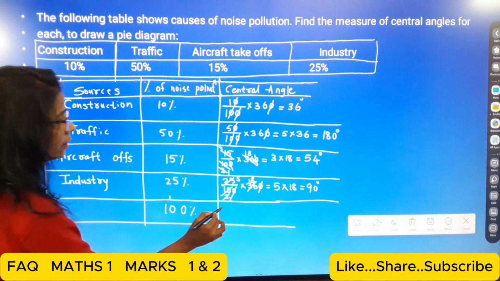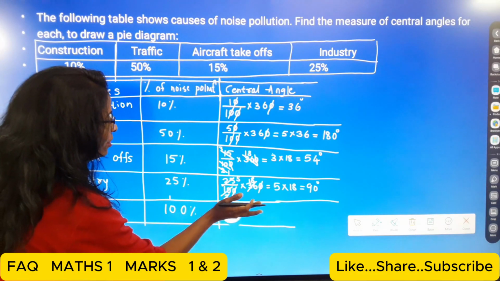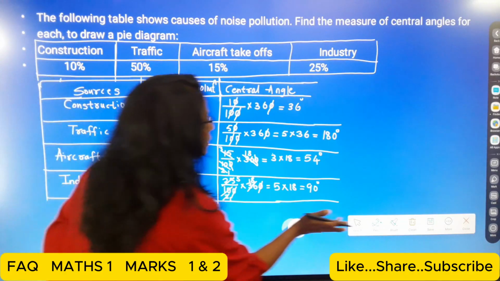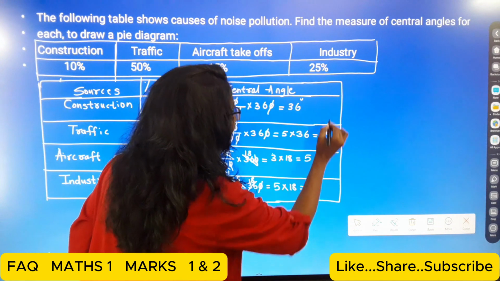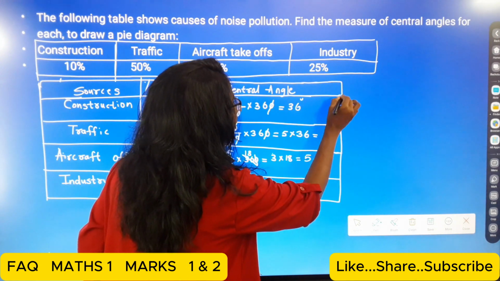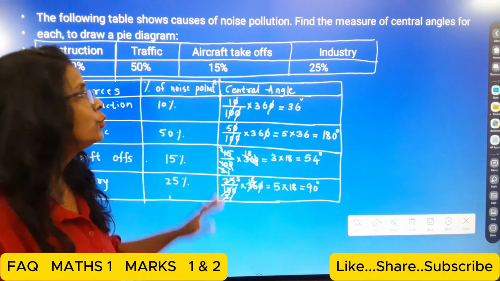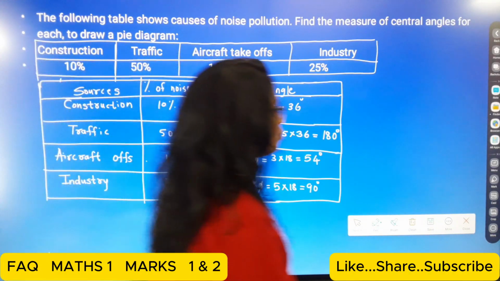Okay. And then the sum of that should be 360. Okay. So now this way you can calculate the central angle. Okay. And then you are ready to draw the pie diagram. Okay. Then next one, students.